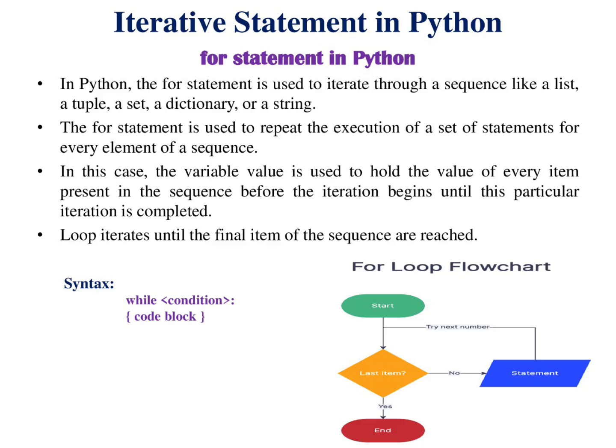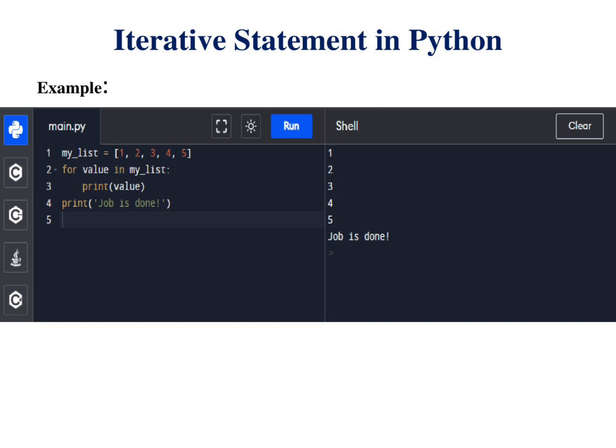Let us see the example. I am going to print the values in my list. For that, my_list is equal to 1, 2, 3, 4, 5. For value in my_list, print the value, and then print job is done. We will get the list values as our output.